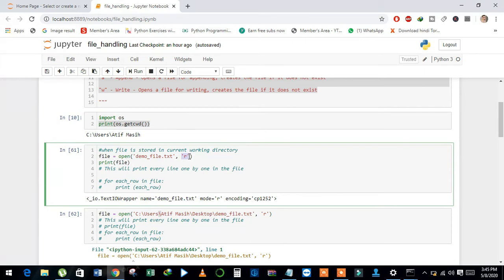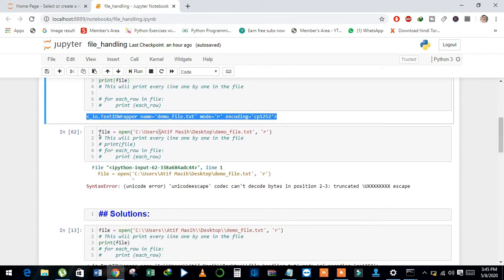If we leave out the mode, it uses R by default. And see here, when I run this code, it returns this object. Name is equal to demo_file.txt, mode is equal to R, and encoding by default is equal to CP1252, which is the Windows default encoding.